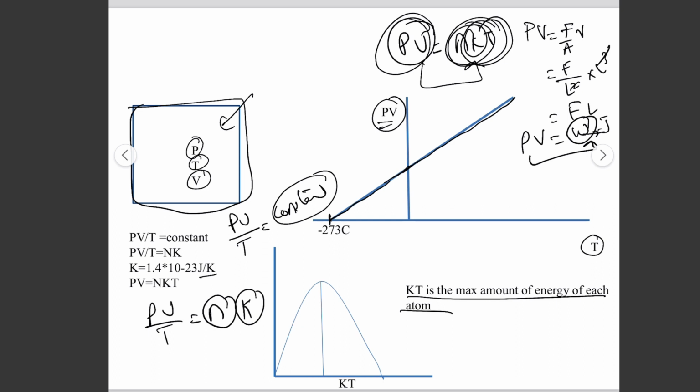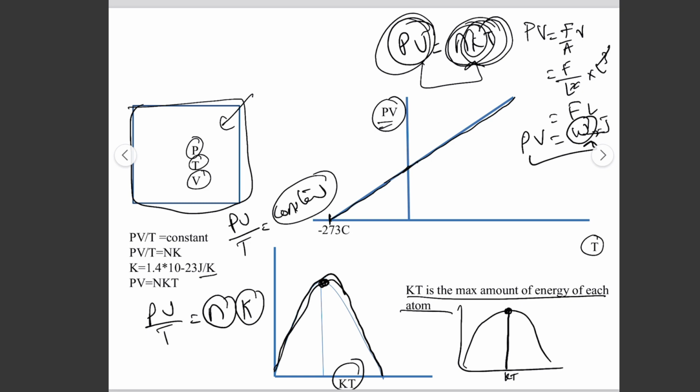If we draw a probability curve, it shows that there is a distribution of energy, and there is a maximum energy for every atom, which is equal to kT. We have a maximum probability that the energy of the atom is kT.